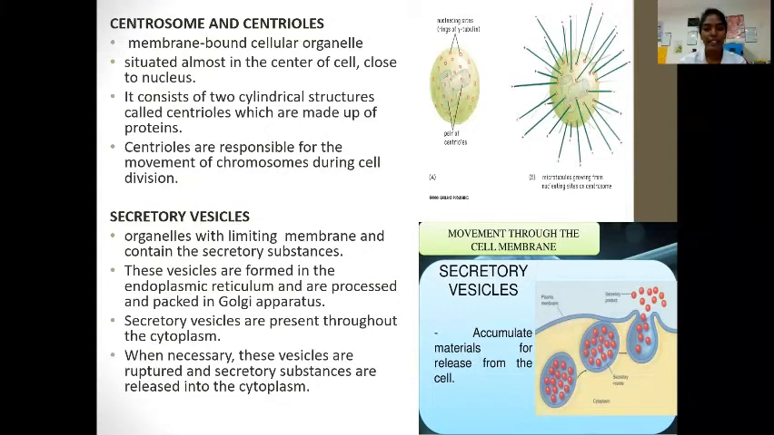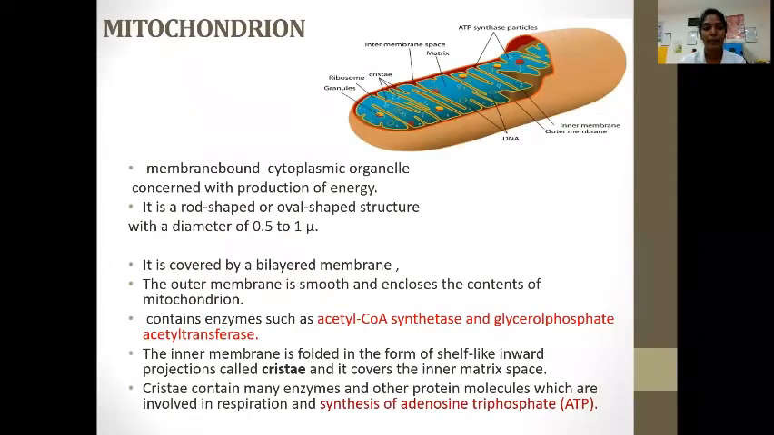The secretory vesicles. These are organelles with limiting membrane and contain the secretory substances. These vesicles are formed in the endoplasmic reticulum and are processed and packed in the Golgi apparatus. Secretory vesicles are present throughout the cytoplasm. When necessary, these vesicles are ruptured and secretory substances are released into the cytoplasm.